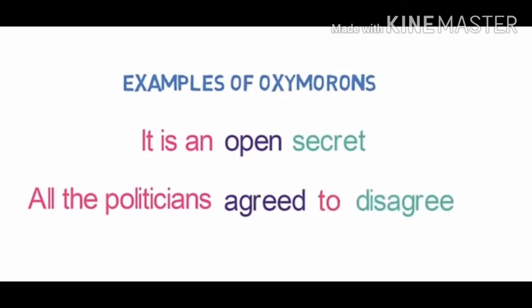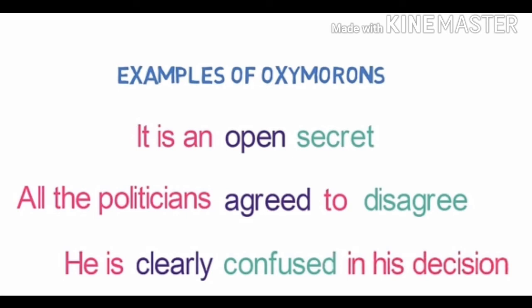All the politicians agreed to disagree. Here you can see two words, agreed and disagree. Both are opposite to each other and are used in one same sentence. So it is called oxymoron, where in one sentence you are getting two opposite words. Let's look into one more example.